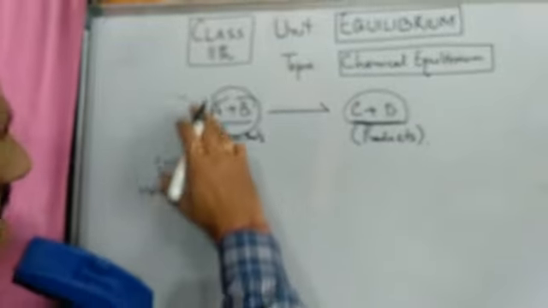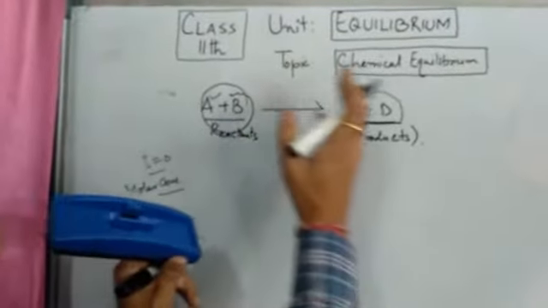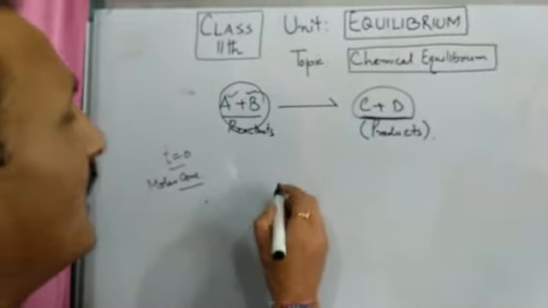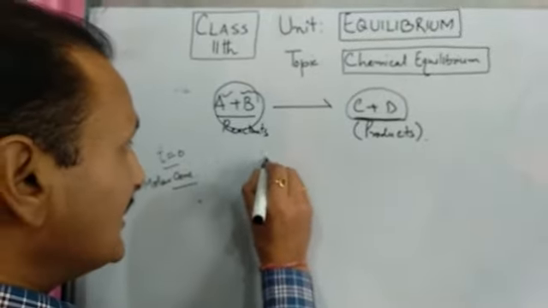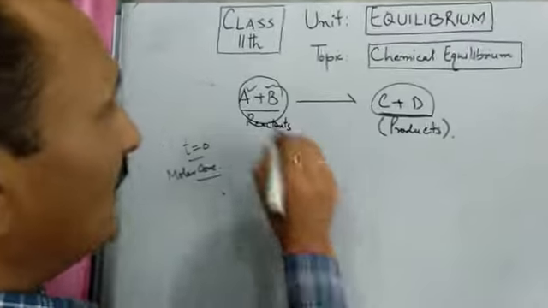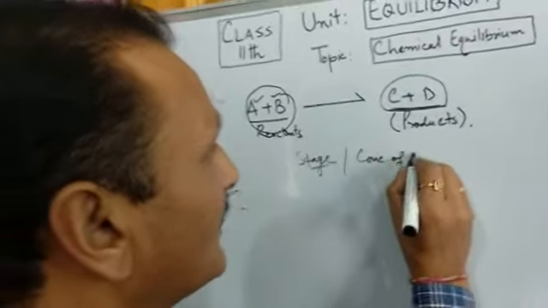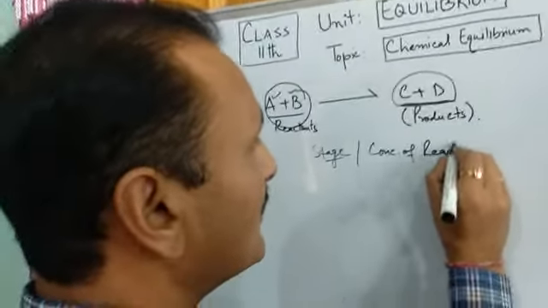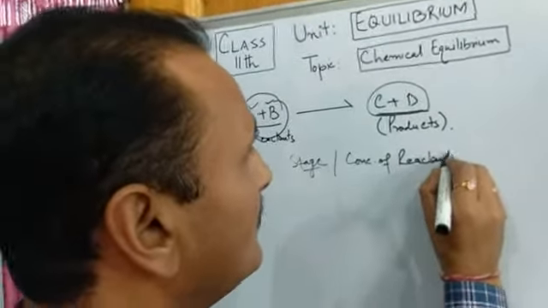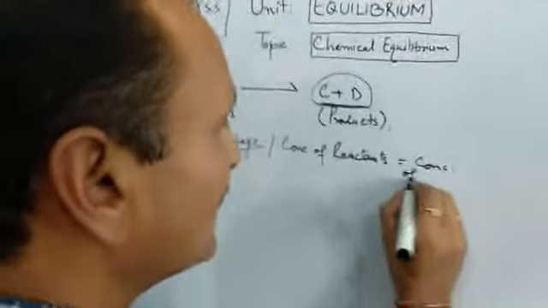That is the forward reaction and the backward reaction. They will continue to take place until a stage is reached when the concentration of reactants becomes equal to the concentration of products.